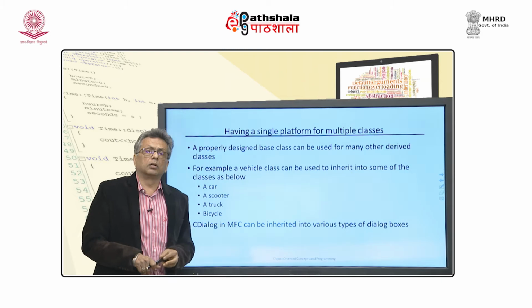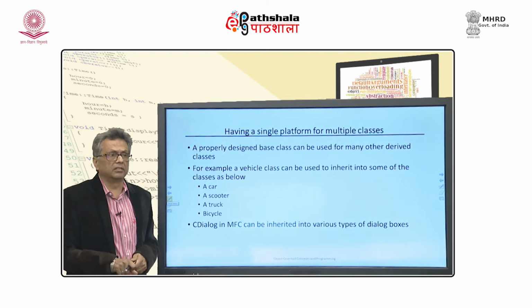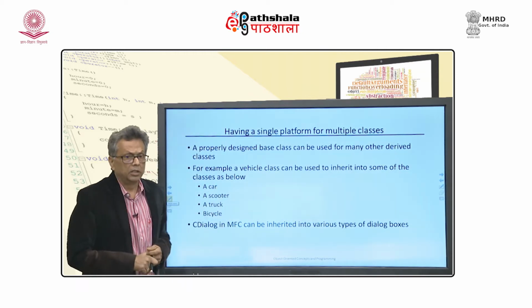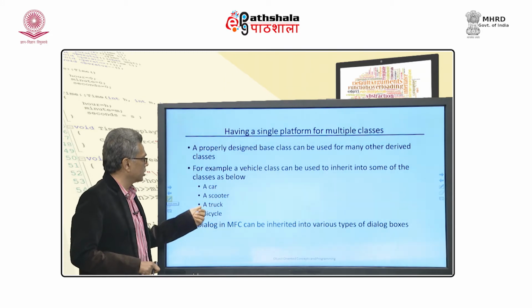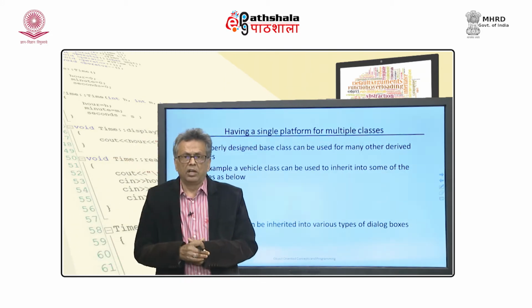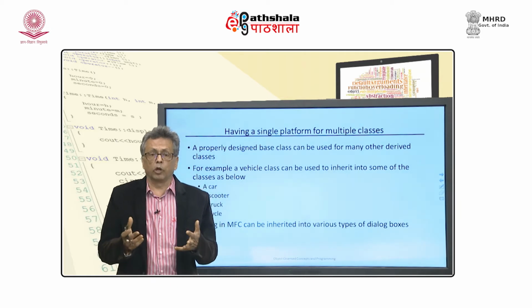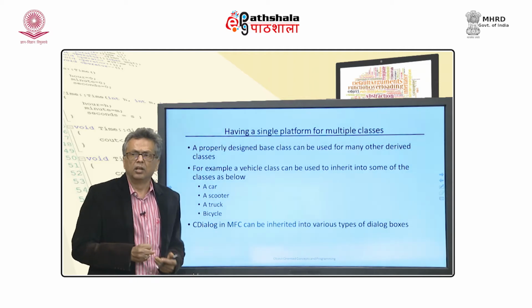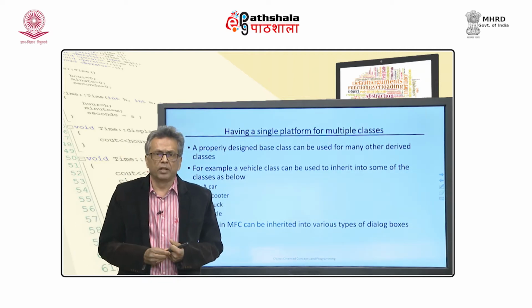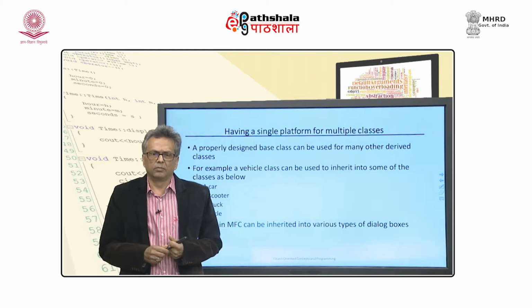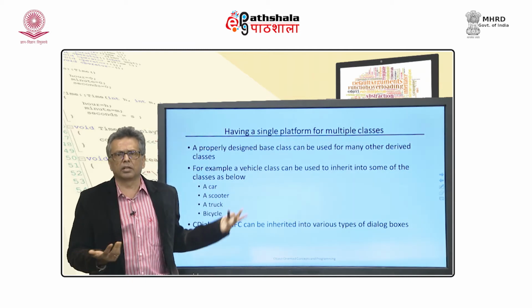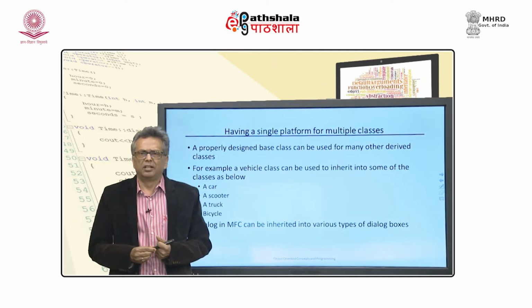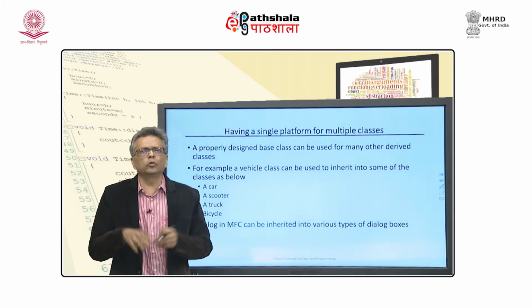One good help you can get from inheritance is that you can have a single platform for multiple classes. For example, I have classes called car and scooter and truck and bicycle, and for all of them I need to store some information. Whenever I start working on these different classes, I realize that car and scooter and everything have a few things in common. For example, the owner's name, the vehicle registration number, maybe a bicycle may not need it, but in other cases you require this vehicle registration number, and color of the vehicle and so on and so forth, the cost of the vehicle. There are a few things which are common.